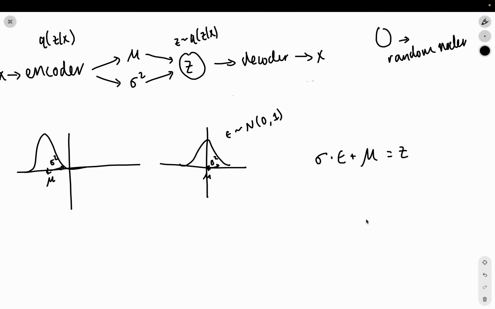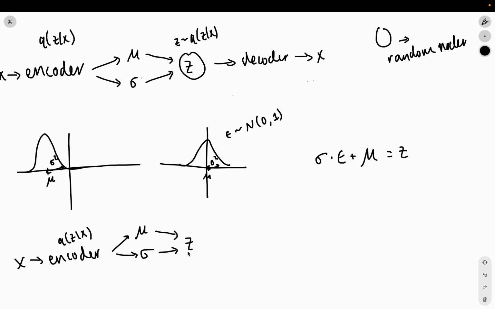So what we've done is we've taken this pipeline up here. Now I'm going to rewrite it here, and you're going to see why this is very nice. We go x, we send it through the encoder, and we still get, remember our encoder is q of z given x, we still get a mu, and we still get a standard deviation. Let me fix this because it should be standard deviation. Okay, we still get a mean and a standard deviation. And these still are both going to go into z, correct?